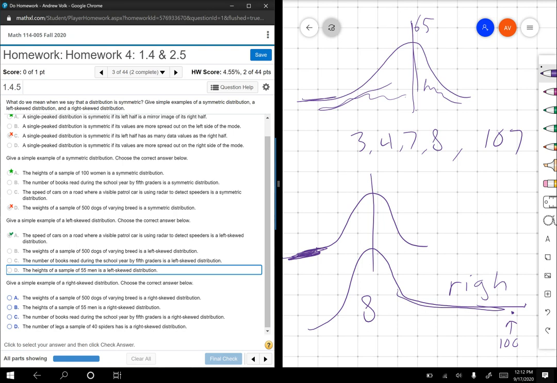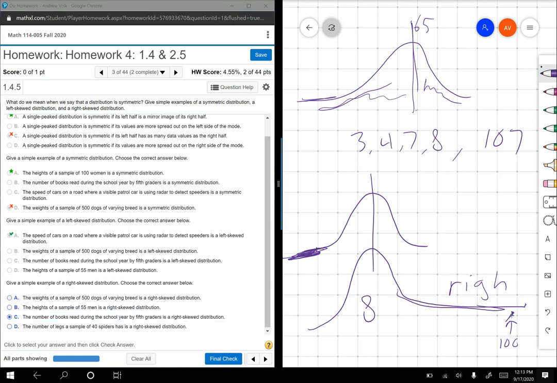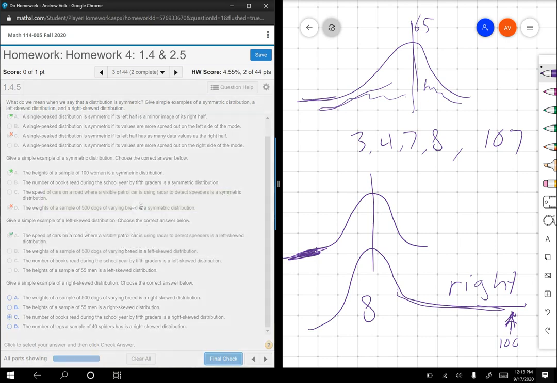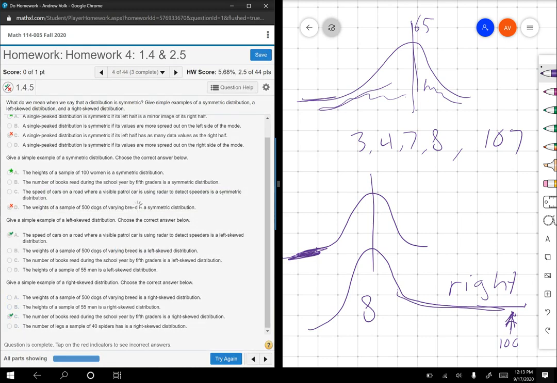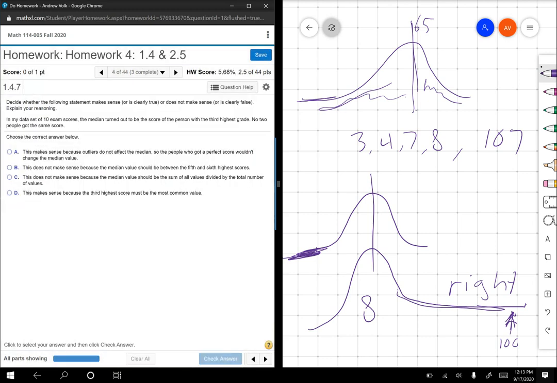The symbol of a right skewed distribution. Right skewed, we talk about these, and I'm going to go with the fifth graders. I think there's going to be some that read a ton that's going to pull it right. Yay. All right, so I probably want to go back and fix those, but I'm going to keep moving.